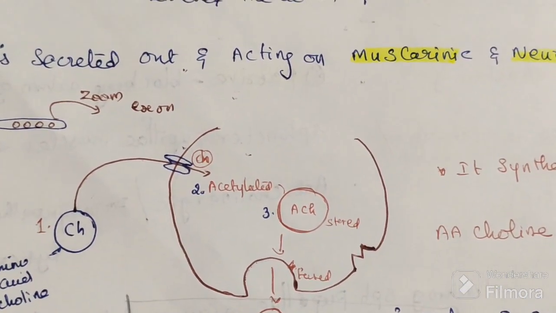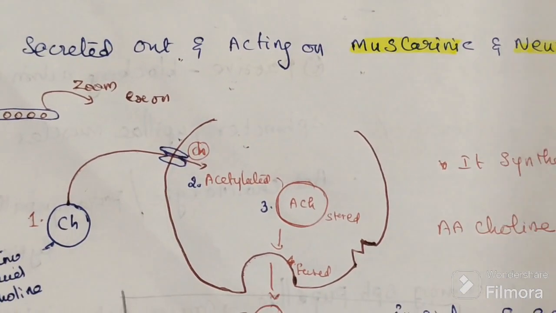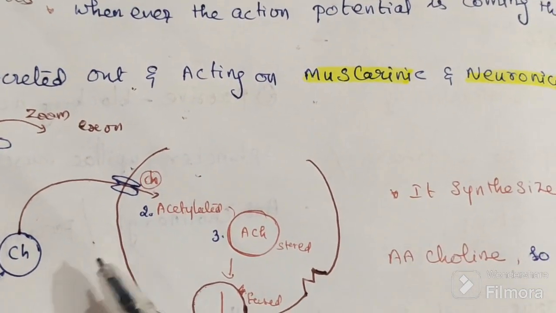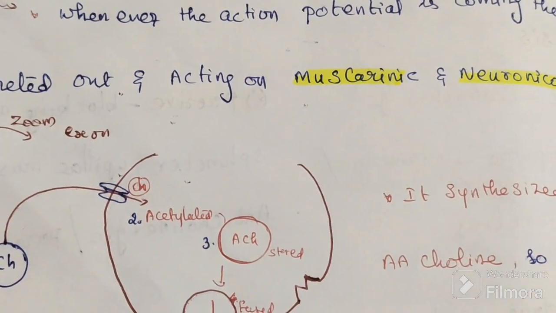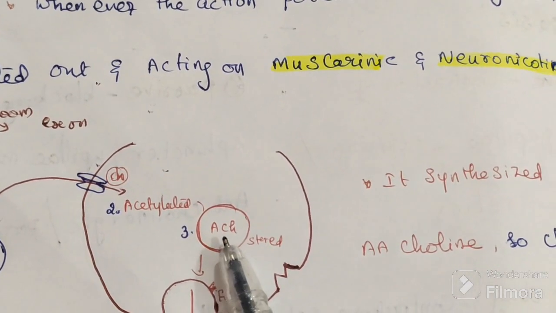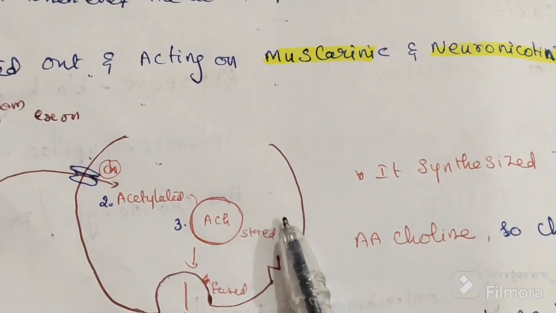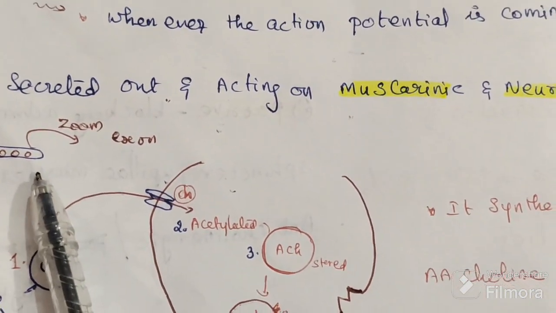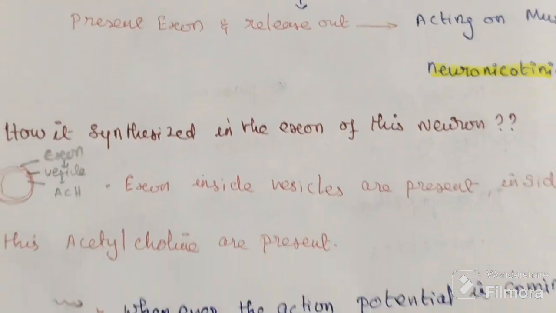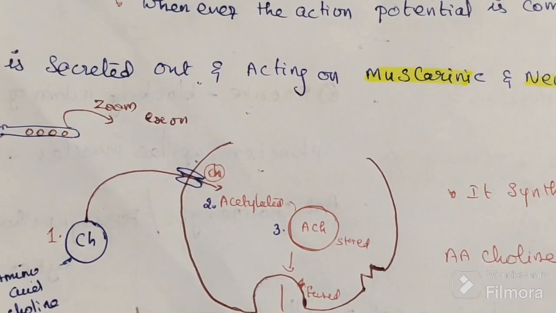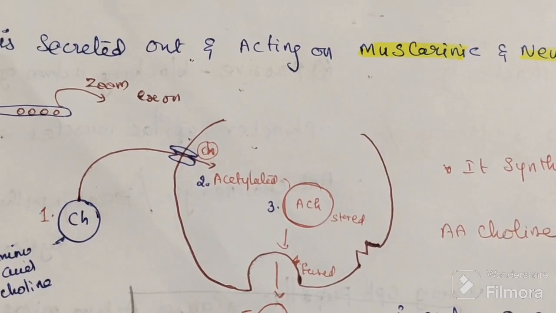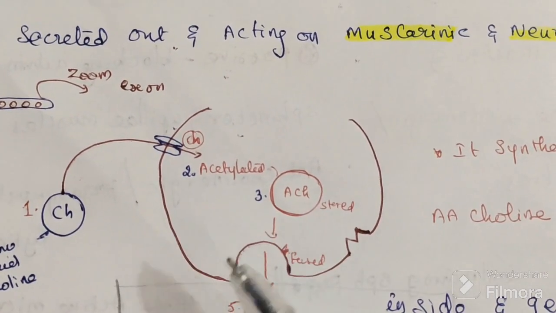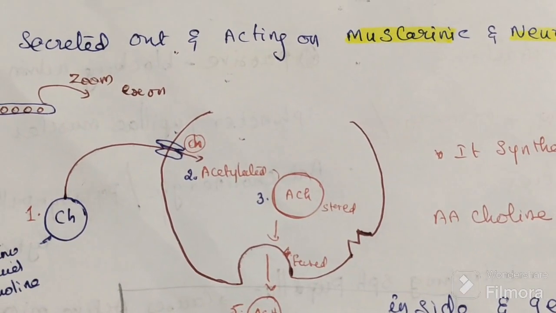First the choline goes inside, and the choline gets acetylated to form acetylcholine. It is stored in vesicles and remains inside the vesicles only.